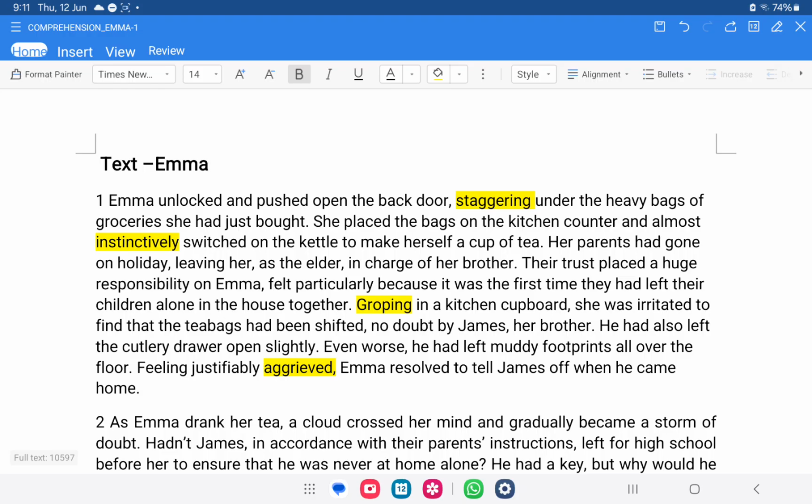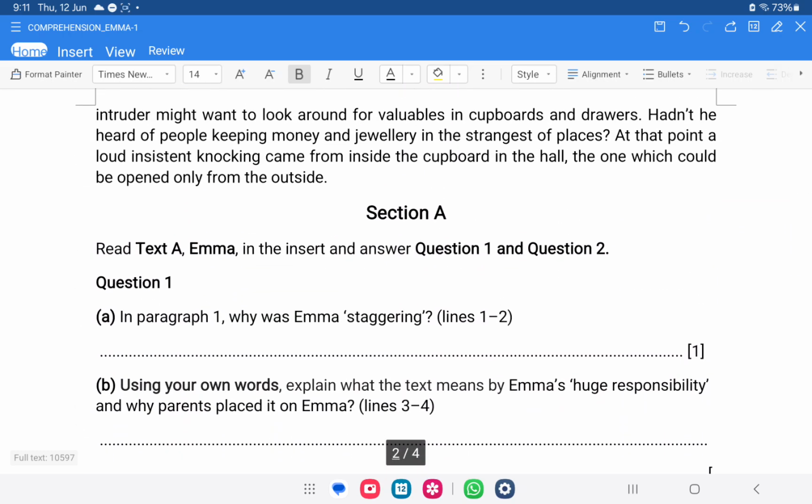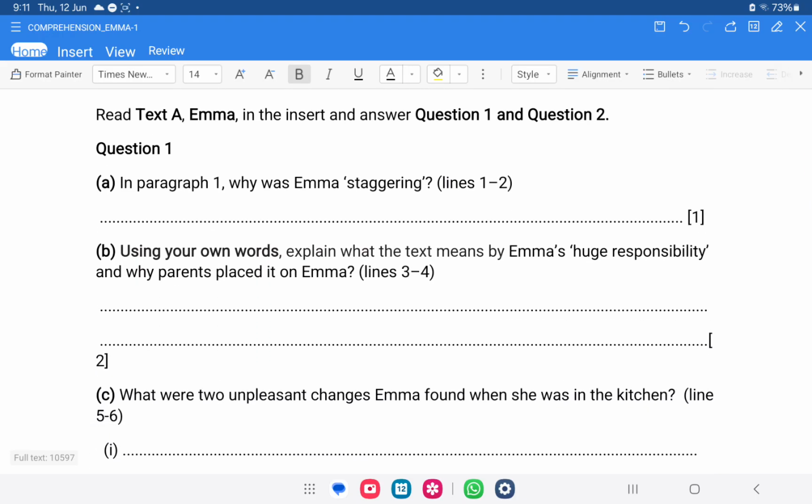You have to find out the reason, and the reason you are going to get is here in this line. You have to write the reason in your own words, right? What do you understand from this line? You have to write that in your own words.